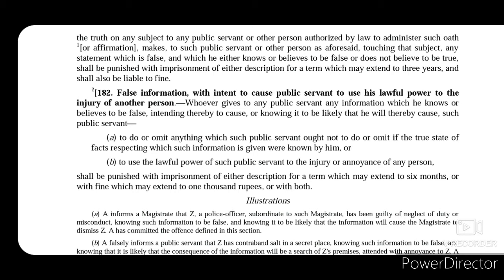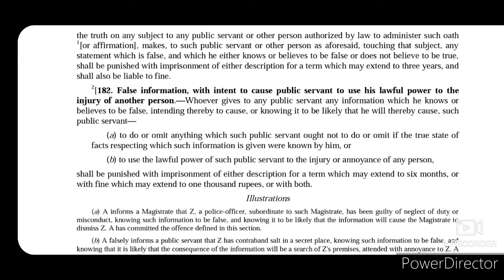He had that mens rea. He wanted that public servant or officer to act according to that false information. So he has already committed the crime. Whether in pursuance to that any act was done by such public officer or not is not necessary. And this person who gave such false information will be punished under section 182 with imprisonment of either description for a term which may extend to 6 months, or with fine which may extend to 1000 rupees, or with both.